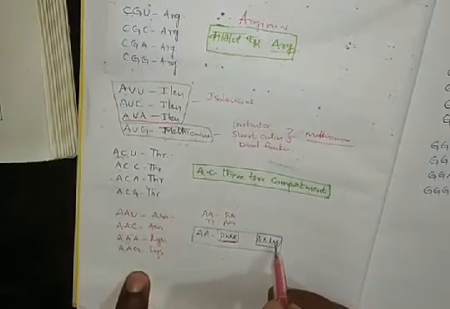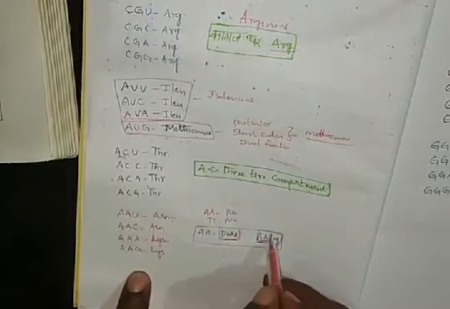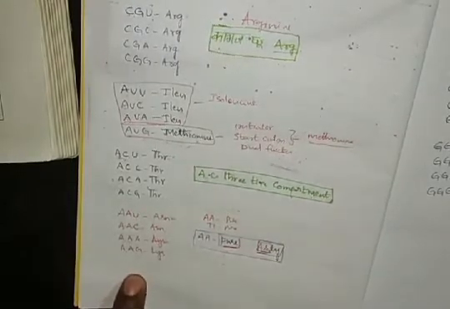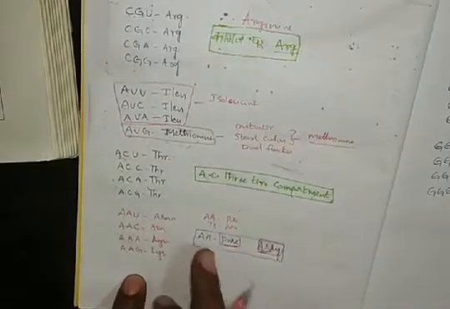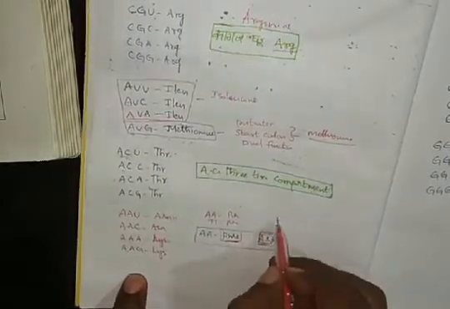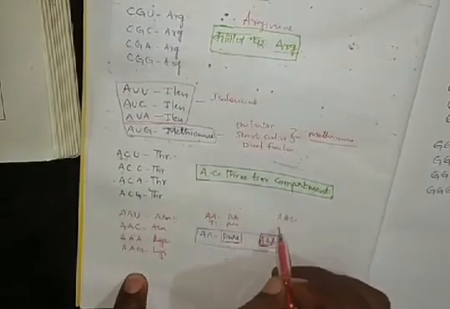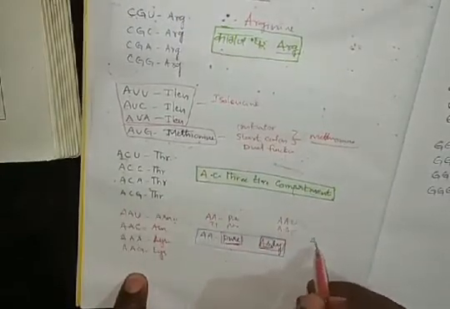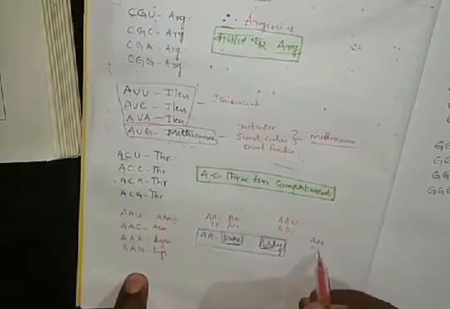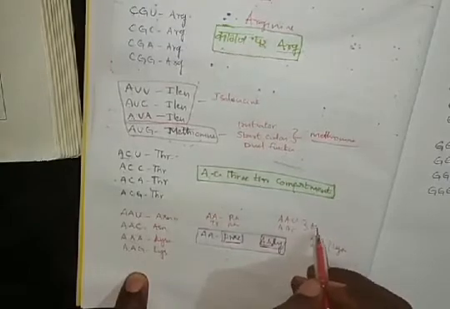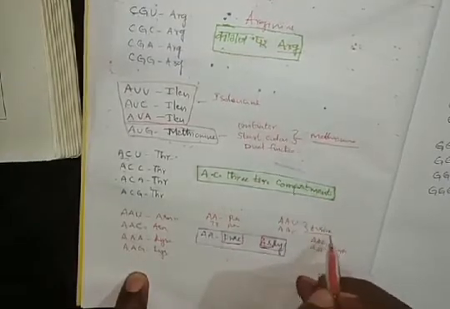L for lysine, AS for arginine, like asli. So this is one of the tricks.